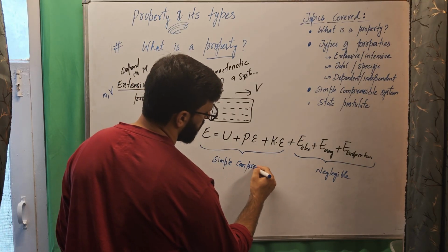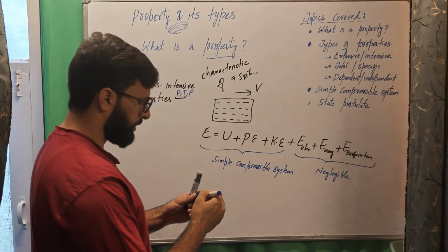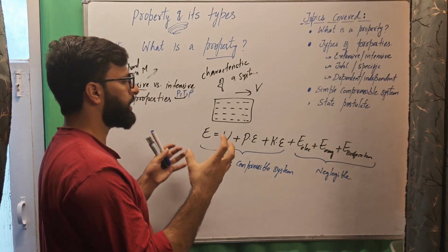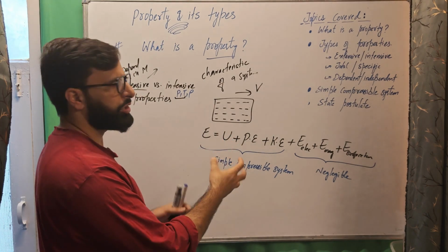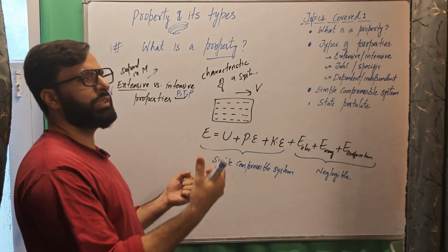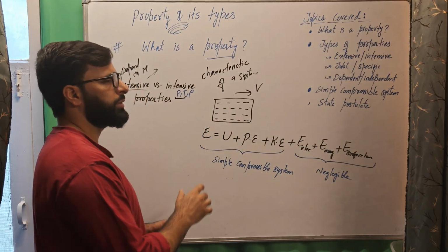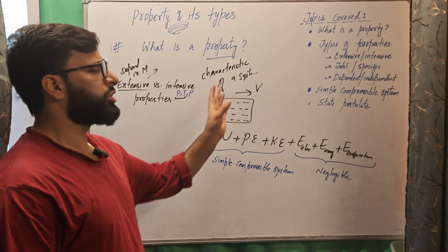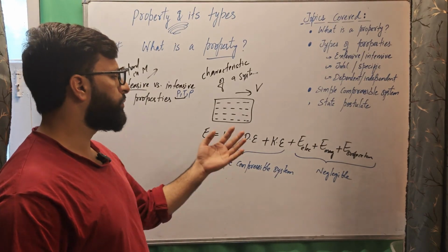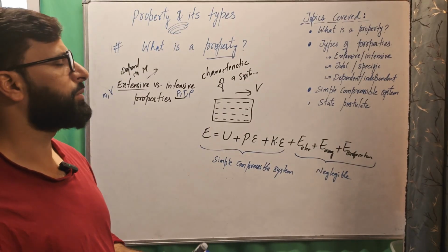compressible system. Simple compressible system. So it is just a simple compressible system, the system that can compress and expand, has mechanical energy, because with the help of that mechanical energy it can be compressed and it can expand. So this is called a simple compressible system. So in case of a simple compressible system, there are no special forms of energies, like electrical energy, magnetic energy, and other forms of energy, that we obviously do not study in fluid mechanics. We call it a simple compressible system.